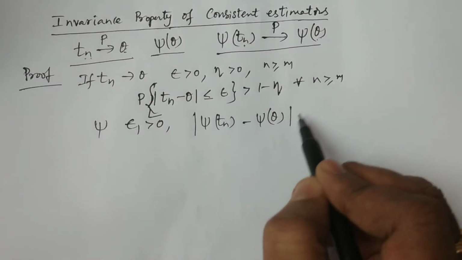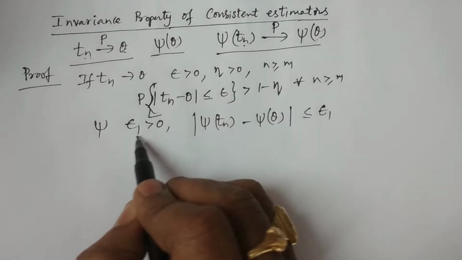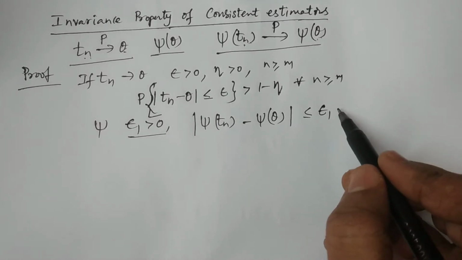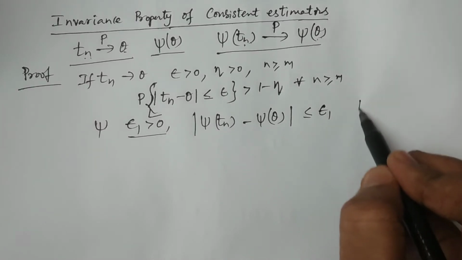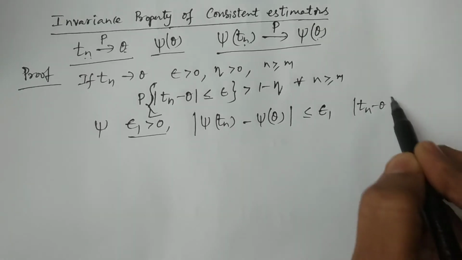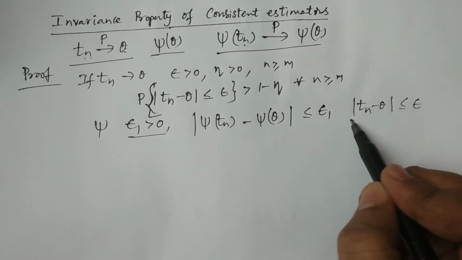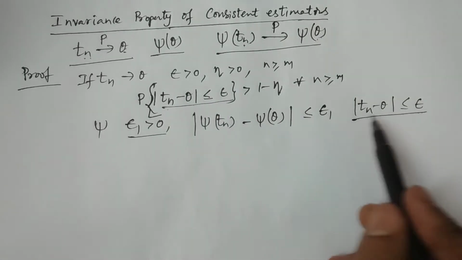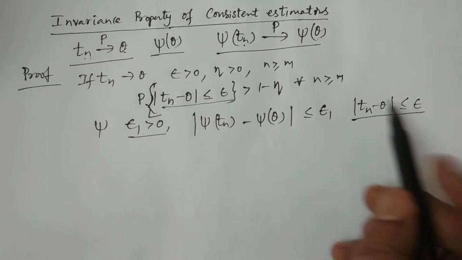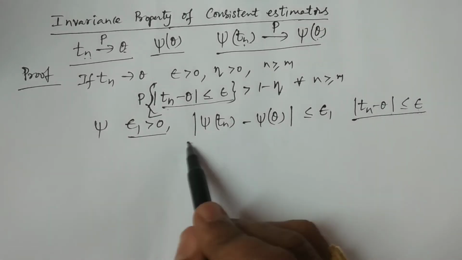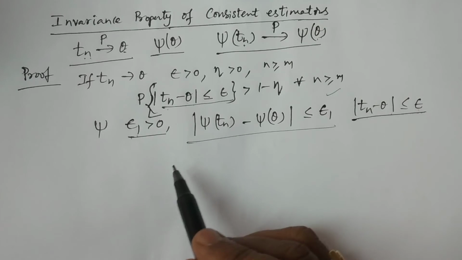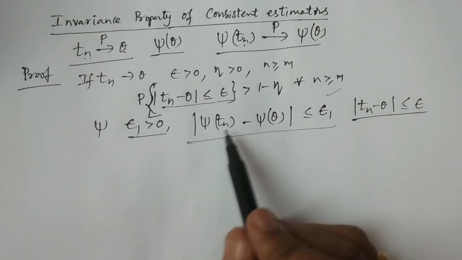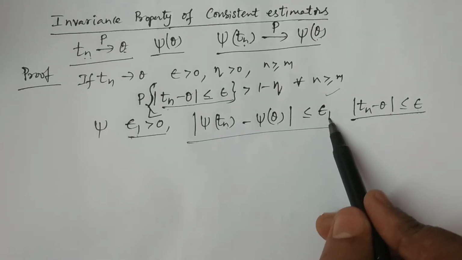Its modulus being less than or equal to epsilon 1 is always true whenever modulus of Tn minus theta is less than or equal to epsilon. Do you agree with that? Yes, you see here, for every value for which modulus of Tn minus theta is less than or equal to epsilon is true, if you consider some epsilon 1 greater than 0, a small positive quantity, then obviously modulus of psi of Tn minus psi of theta is less than or equal to epsilon 1.